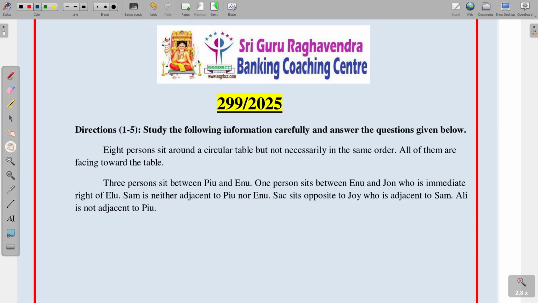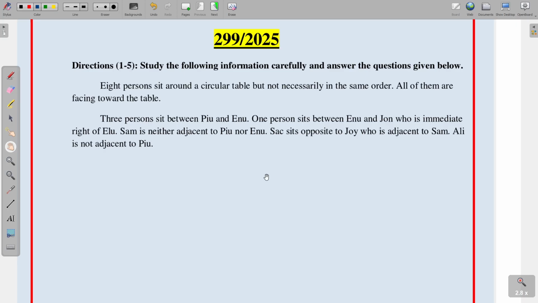Today we will discuss paper number 299, reasoning paper. See the first one. Directions 1 to 5. Study the following information carefully and answer the given below questions. 8 persons sit around a circular table but not necessarily in the same order, all of them facing towards the table. So there are totally 8 persons.